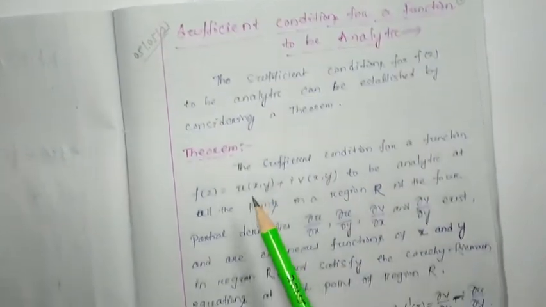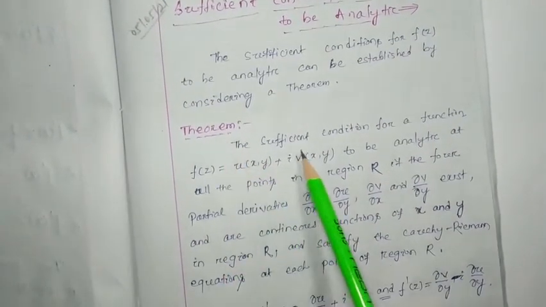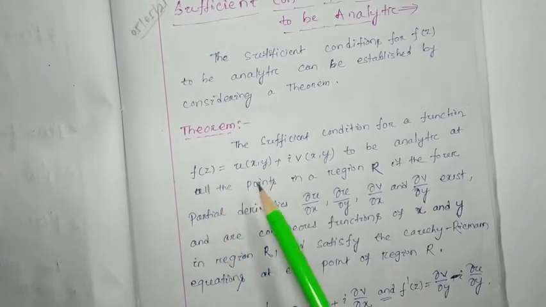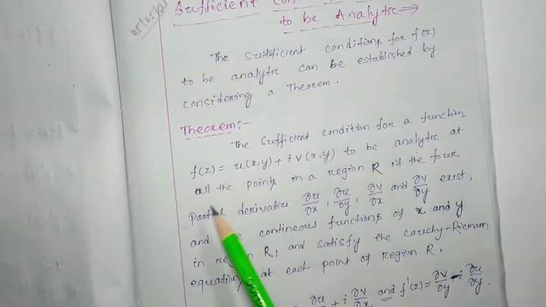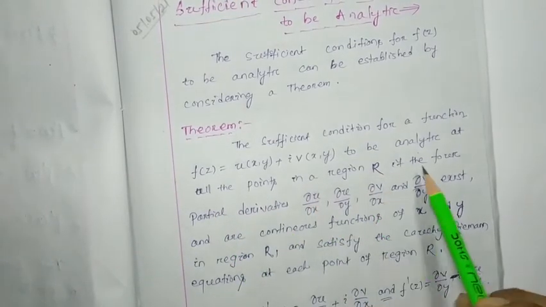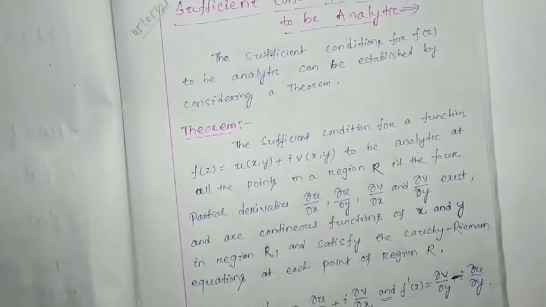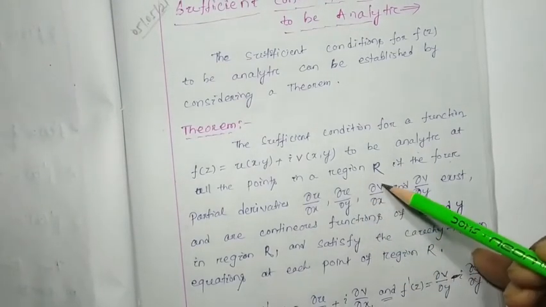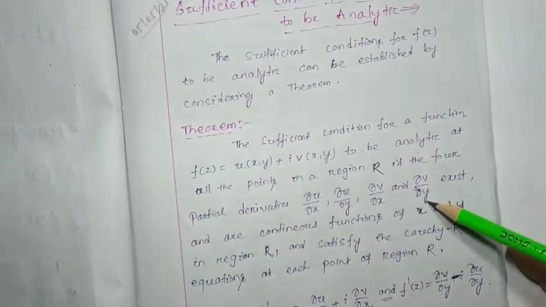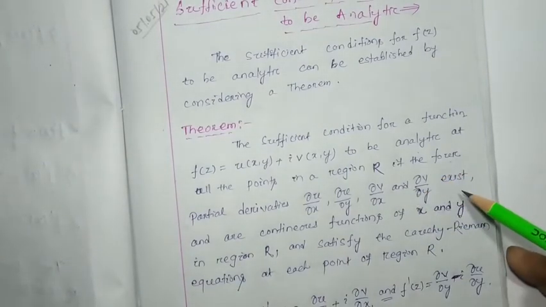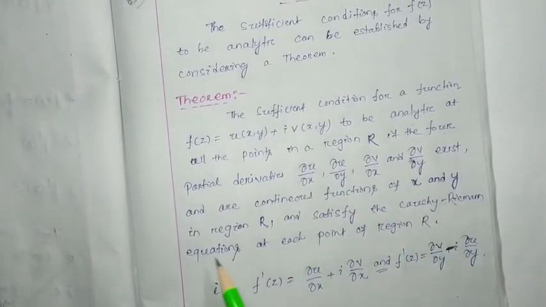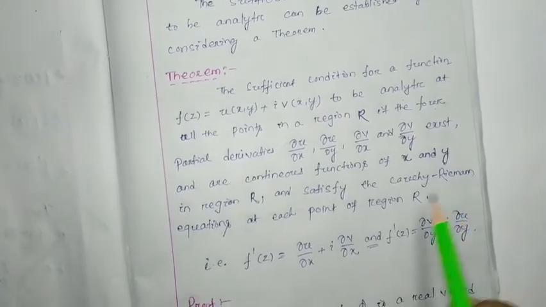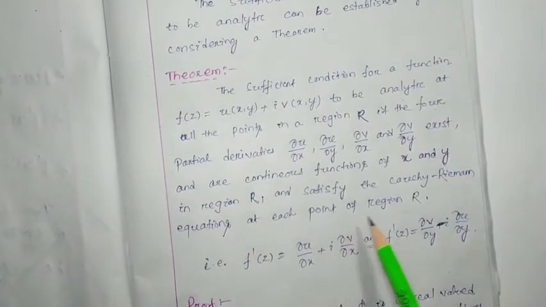Okay, what is that theorem? The theorem is that the sufficient condition for a function f(z) equal to u(x,y) plus i v(x,y) to be analytic at all points in a region is that the four partial derivatives, that is, del u by del x, del u by del y, del v by del x and del v by del y, exist and are continuous functions of x and y in the region and satisfy the Cauchy-Riemann equations at each point of the region.